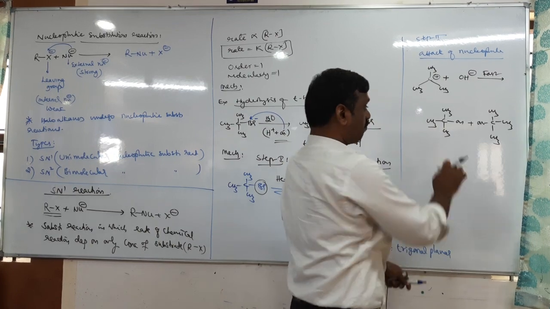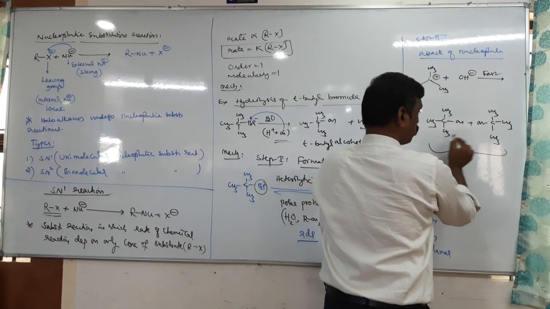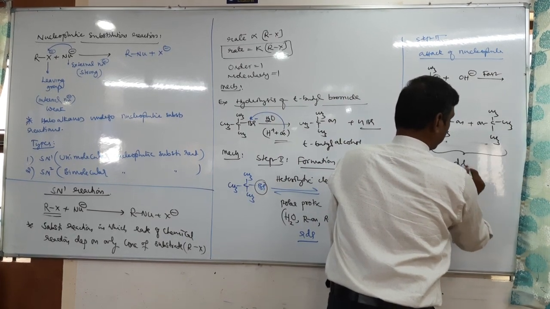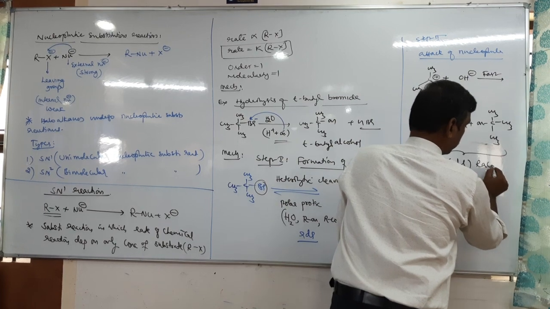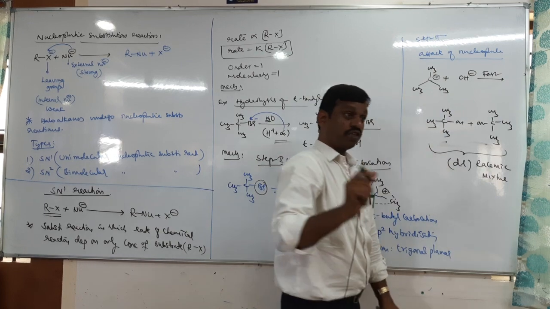But suppose it is a chiral carbon, then these are enantiomers. If one is D, the other should be L. That is called DL, which is also called a racemic mixture. So now the question is like this.